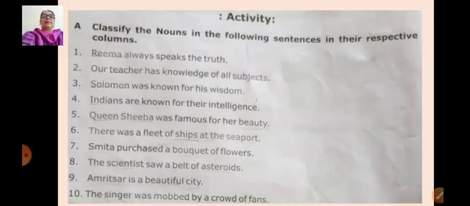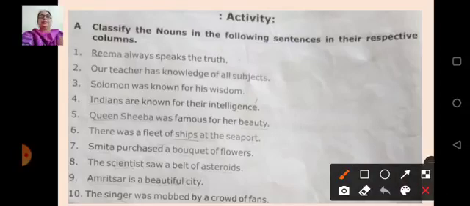Rima always speaks the truth. Now children, remember, whenever 10 or 15 sentences are given to solve, I'll be covering more than half in the class or in the video, and the remaining you will do on your own as homework, as practice. Okay. So let us solve this. 7, 8, 9 and 10 you will do on your own. So the first sentence is Rima always speaks the truth.